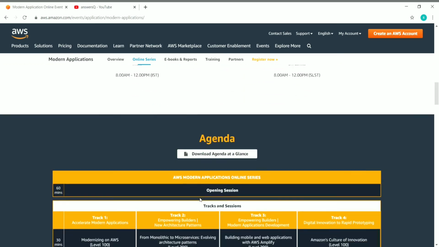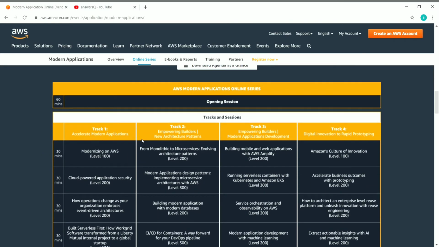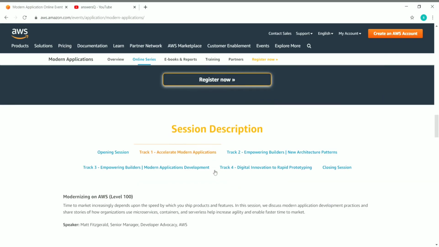Okay, if you scroll down, you can see the agenda of the training program here. Here you can see all the tracks which we saw earlier, track 1, track 2, track 3, track 4. And they have given all the sessions, what you will be learning in each track. They have given everything completely. And if you want to know further about what you will be learning in one particular session, you can scroll down and see the session description.